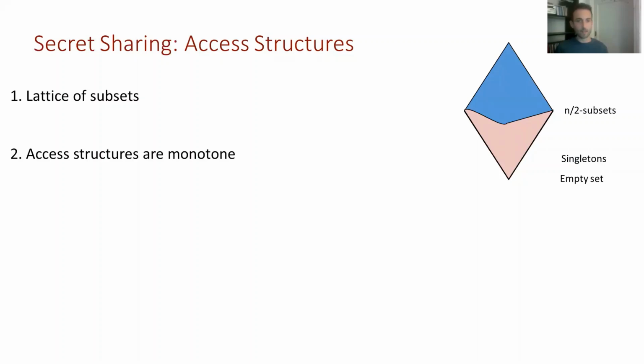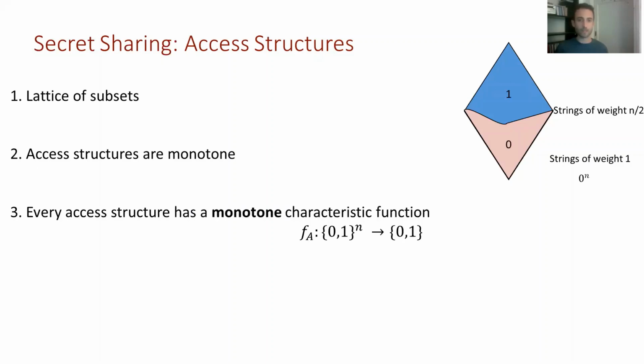And the last thing we'll need is to look at access structures in another way, which is with their characteristic functions, which are Boolean functions, also monotone like the access structures. And here, any coalition will be represented by n-bit strings with 1s for every player that's in the coalition.